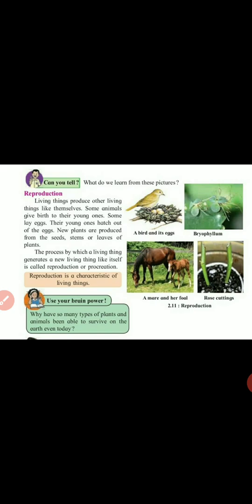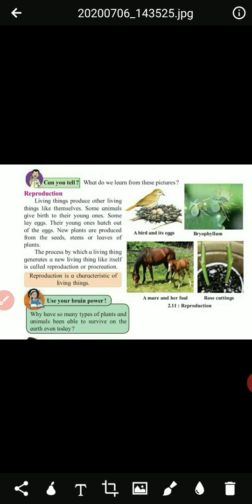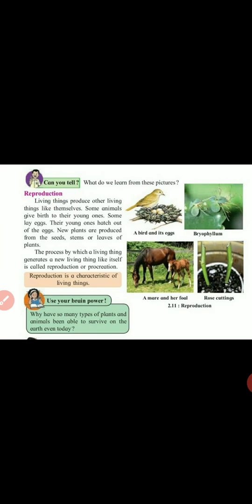That is known as reproduction. Yes, understood? Why have so many types of plants and animals been able to survive on the earth even today? You have to tell me this answer. Understood? In this video we have learned first about responsiveness to stimuli and movement, and the second characteristic is reproduction. Understood?